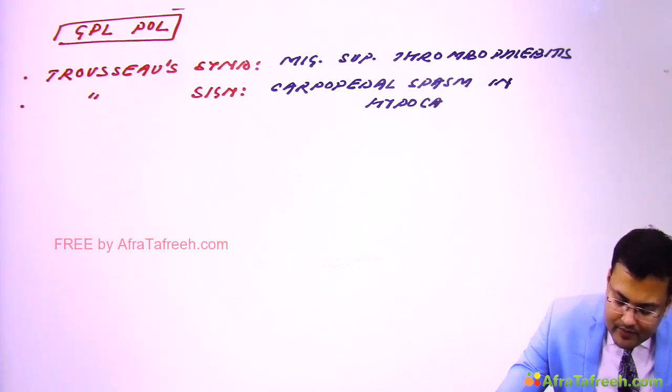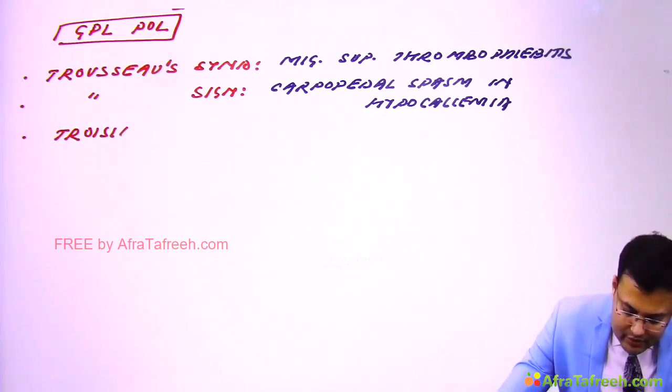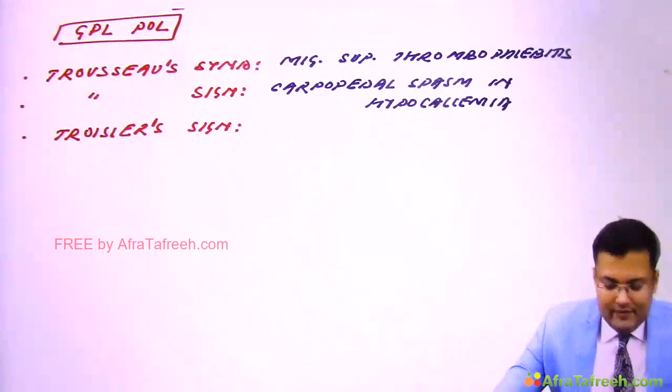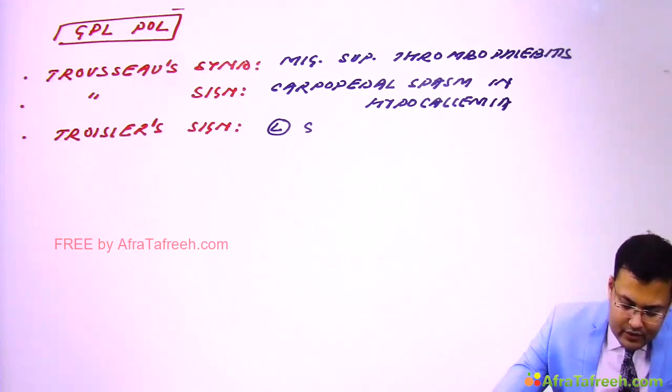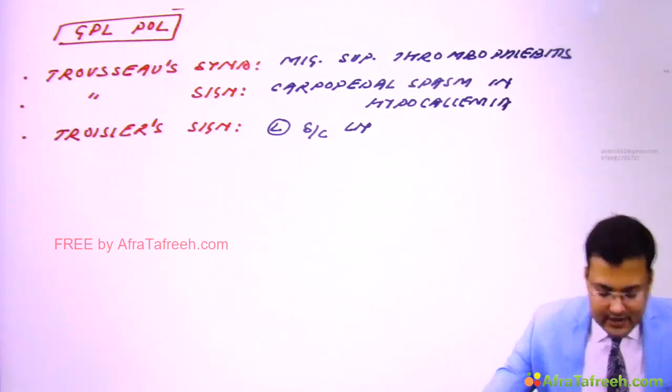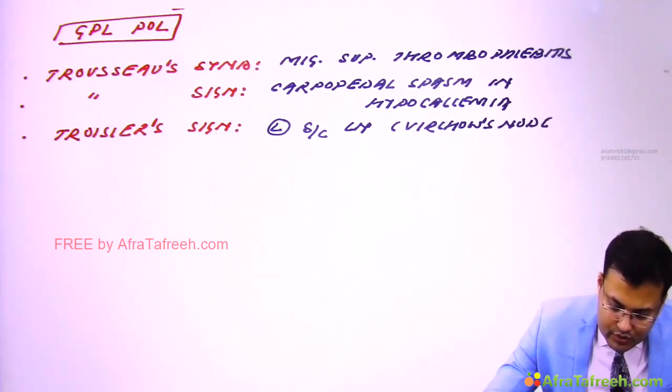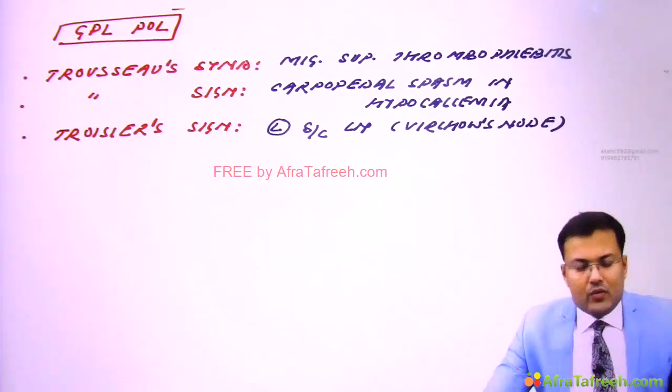Clear? And third, very important, Troisier sign. You have to see the spelling also. Troisier sign is left supraclavicular lymphadenopathy. The name of this lymph node is Virchow's node. Clear? These are three one-liner questions.